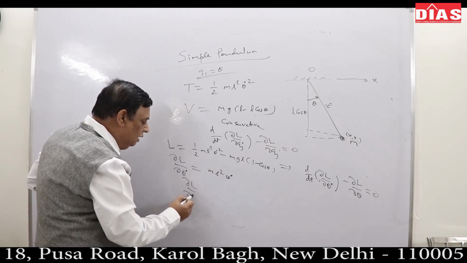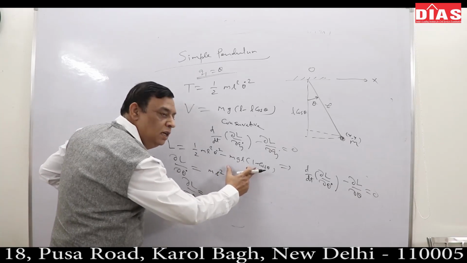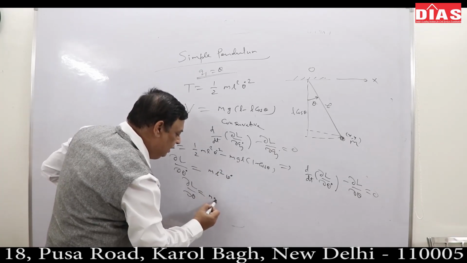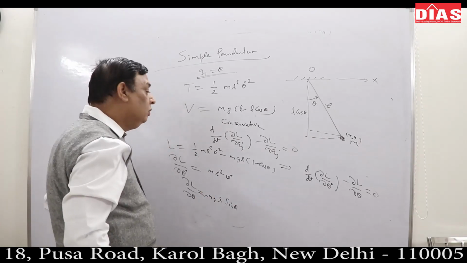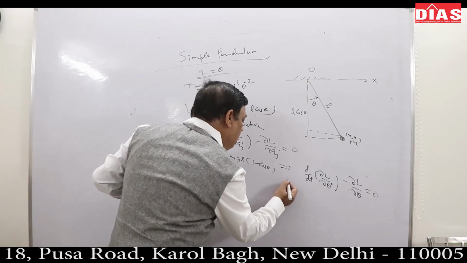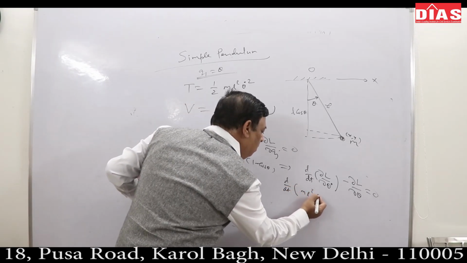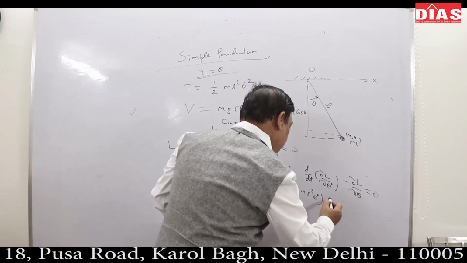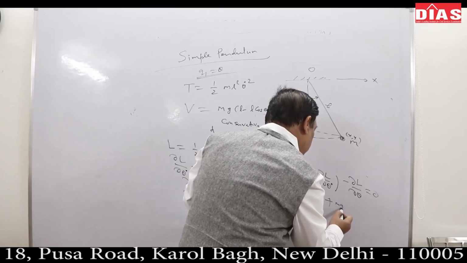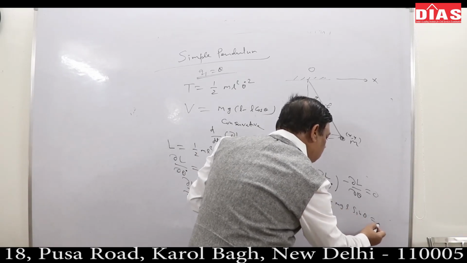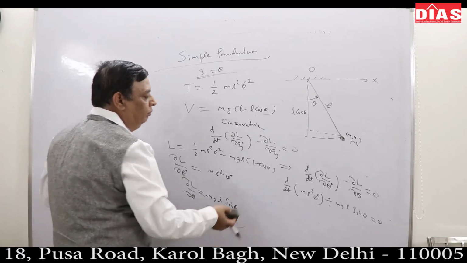What is ∂L/∂θ? Minus minus plus mgl, because the differentiation of cos θ gives sin θ. So I am just rewriting. d/dt, substituting here, m l² θ̇, minus minus plus mgl sin θ is 0. This is the equation of motion of the simple pendulum.